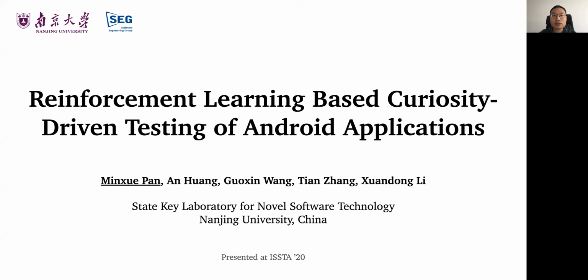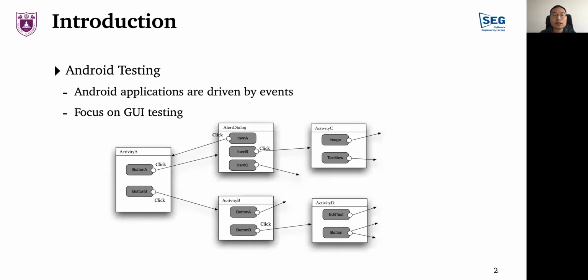It's a pleasure to introduce our work, Reinforcement Learning-Based Curiosity-Driven Testing of Android Applications. It is well known that Android applications are event-driven. In other words, the application business logic is fulfilled by the functional calls activated by GUI events. Therefore, most automated testing focuses on GUI testing, and we make no exceptions.